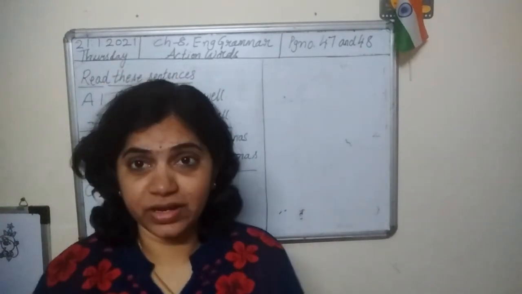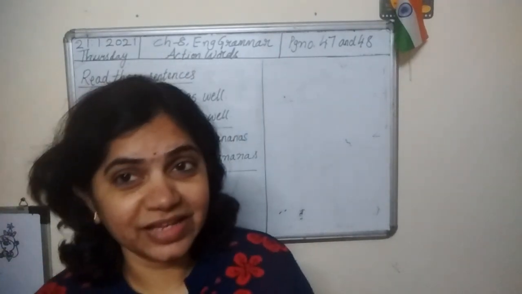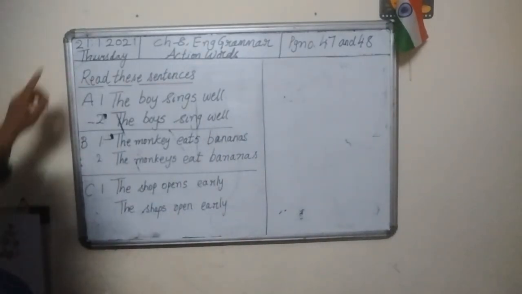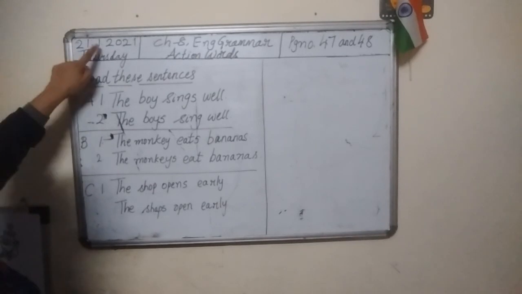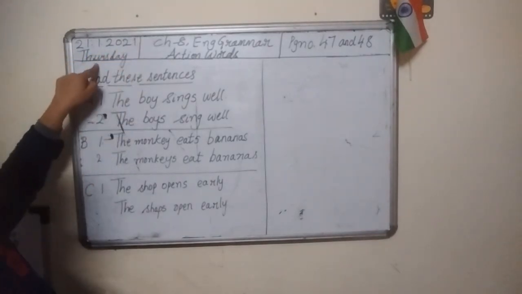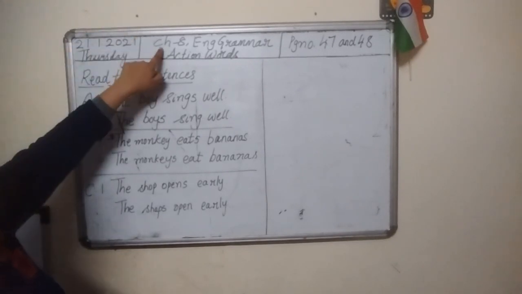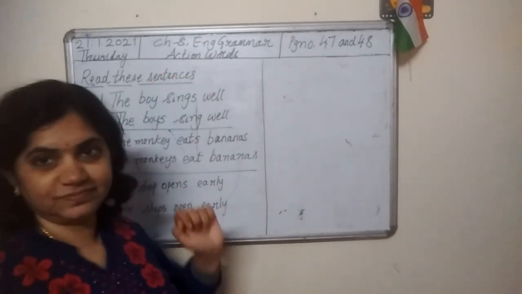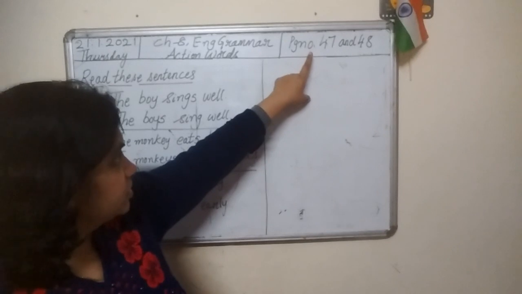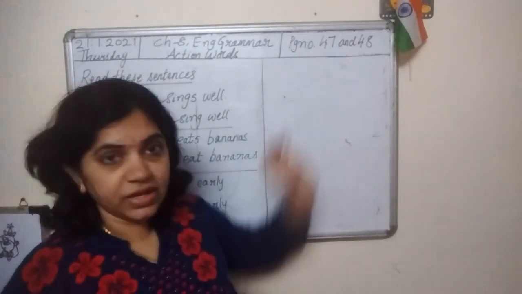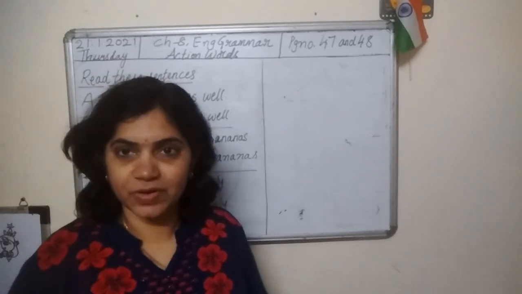Dear children, welcome to today's English grammar class. Today's date is 21/1/2021. Day is Thursday. We are dealing with chapter 8 from English grammar, that is action words. Today we will do an exercise from page number 47 and 48. Okay?